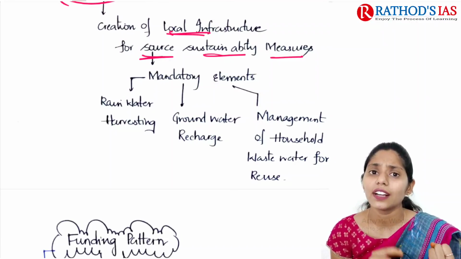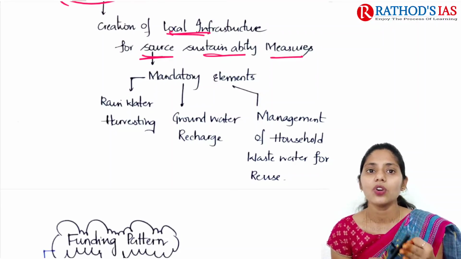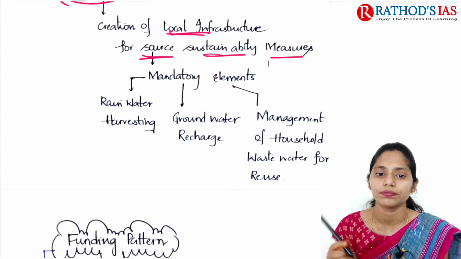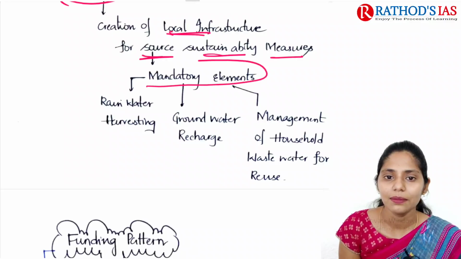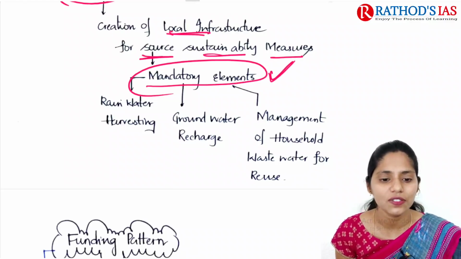They include rainwater harvesting and groundwater recharge, and management of grey water, that is domestic wastewater. So these are mandatory elements, and you can also get a question regarding these mandatory elements of the Jal Jeevan Mission.